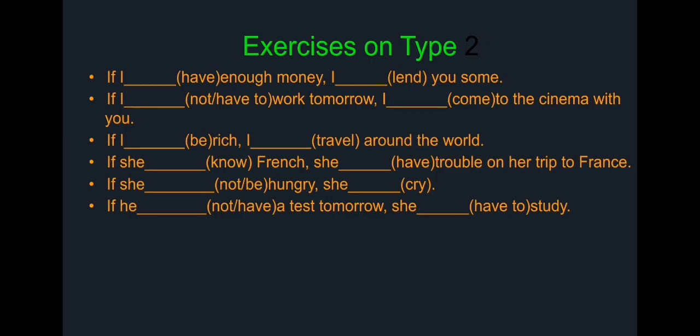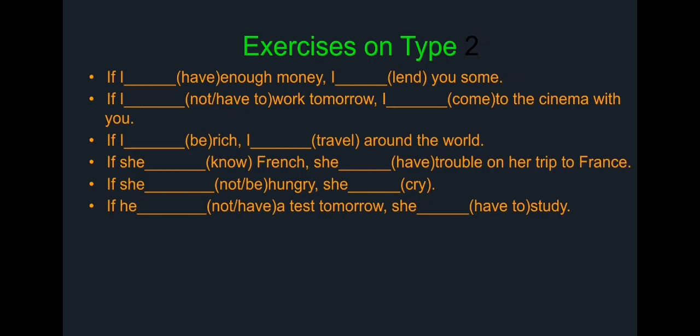Now let's have some practice. Look at the first sentence. You have to put the verb in the correct form. We said that the second conditional contains the first sentence, the condition, in past simple, and the last one contains would and the verb form. So the first sentence will be, if I have enough money or had enough money. It will be had because I really don't have any money. So it will be, if I had enough money, I would lend you some.